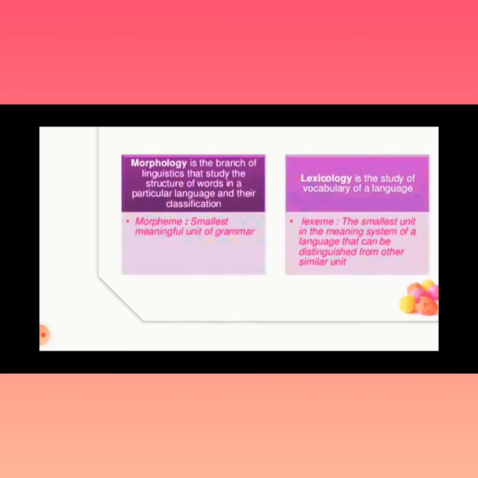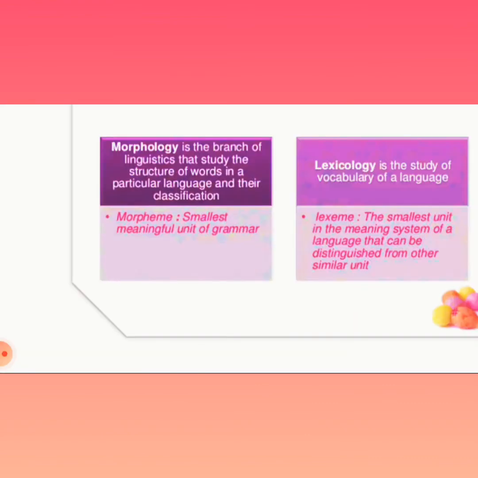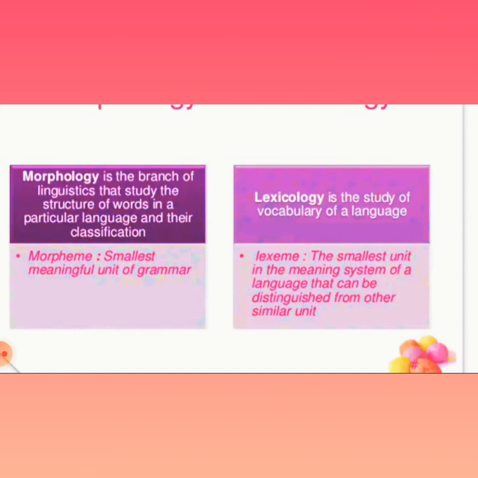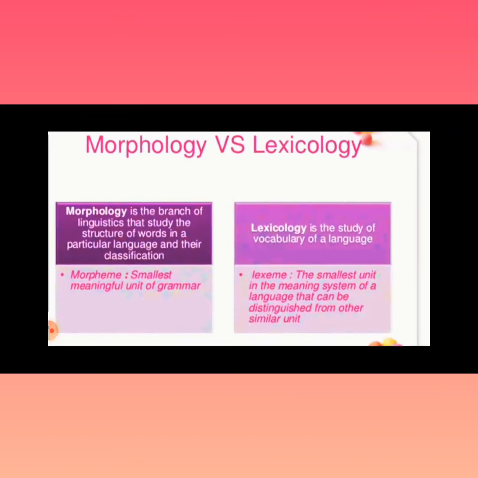Morphology is the branch of linguistics that studies the structure of words in a particular language and their classification. What is a morpheme? The smallest meaningful unit of grammar. And what is lexicology? It is the study of the vocabulary of a language.